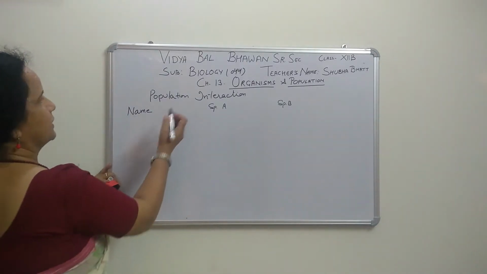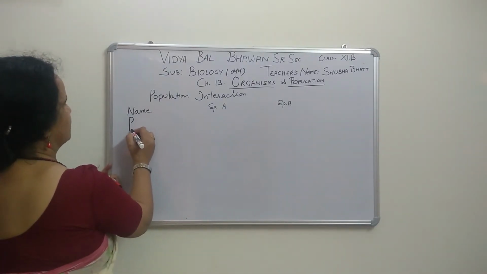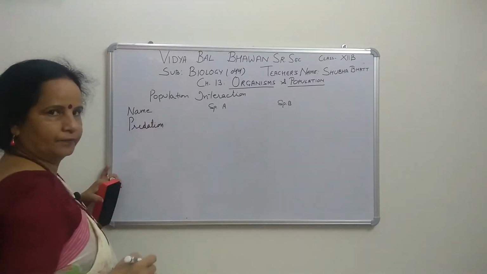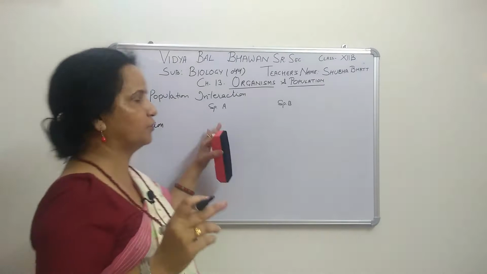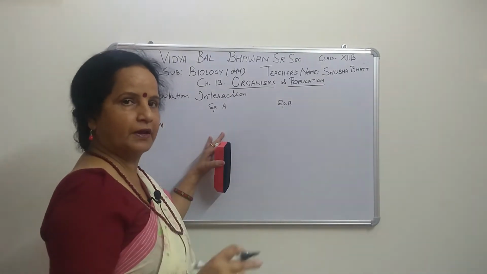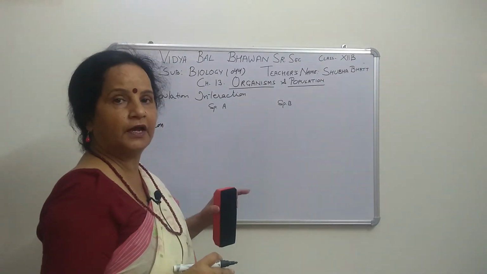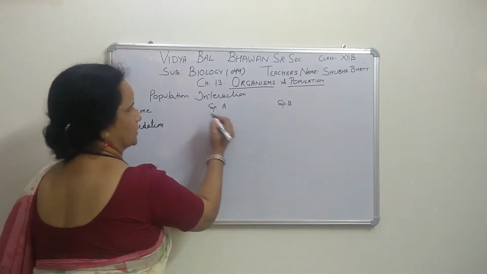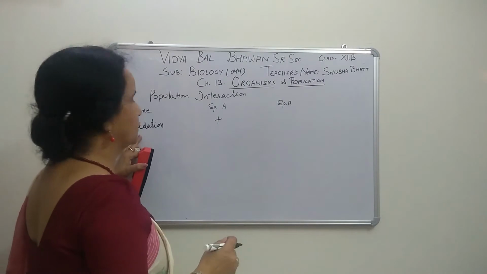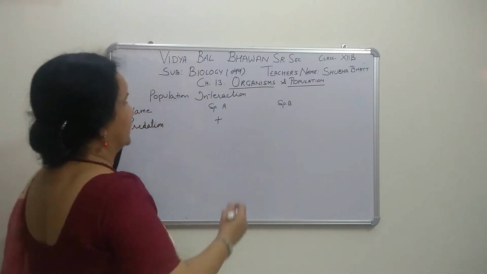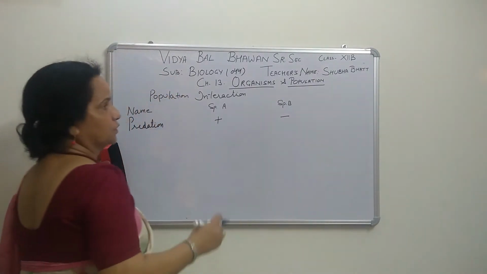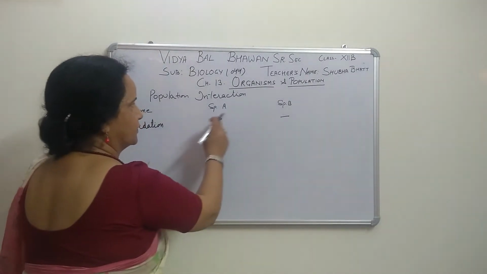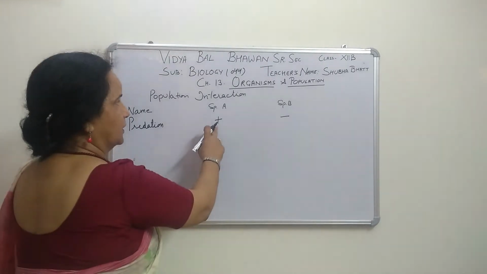The first interaction is predation. In predation, one species is benefited, but the other species is harmed. Those that benefit we show with a plus mark, and those that are harmed, or killed by the other species, we show with a minus.